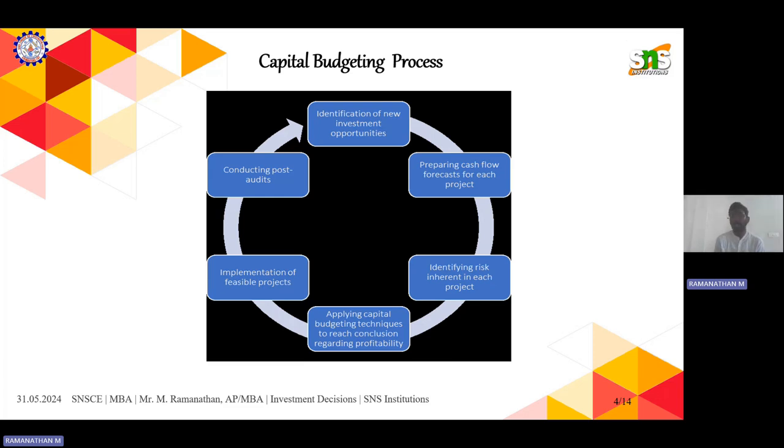Next is implementation. If I want to start that particular business, I want to implement it. If I want to invest in the particular investment option, I want to do it. If I want to do a certain project, I want to implement it. And I should have a certain period to analyze whether it's going right or not.